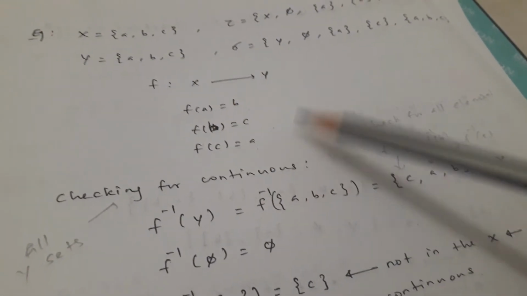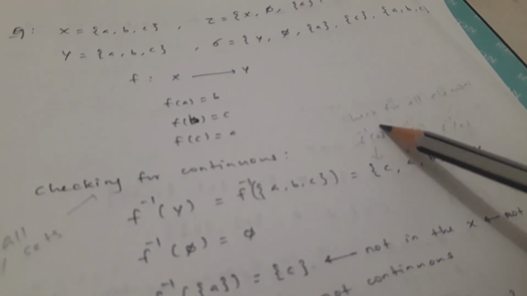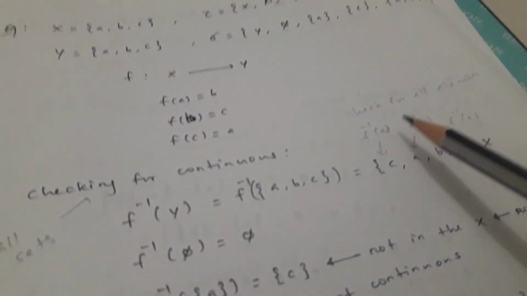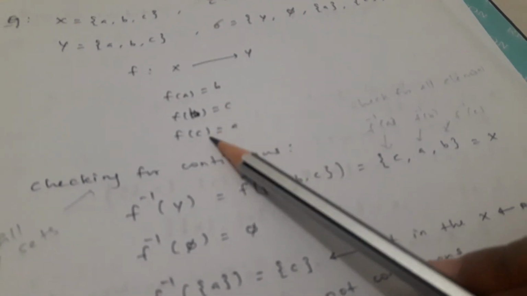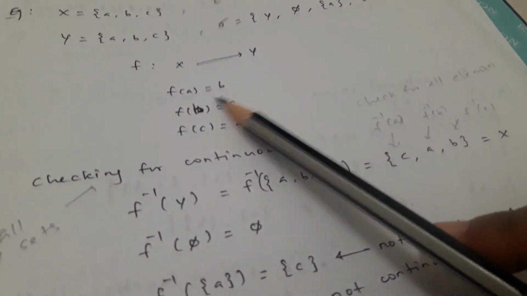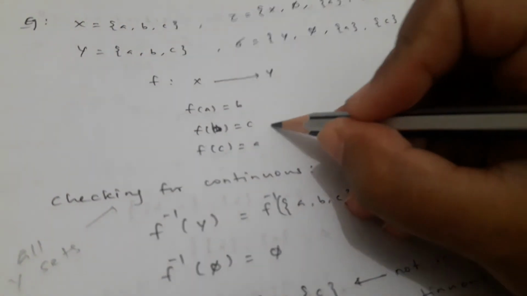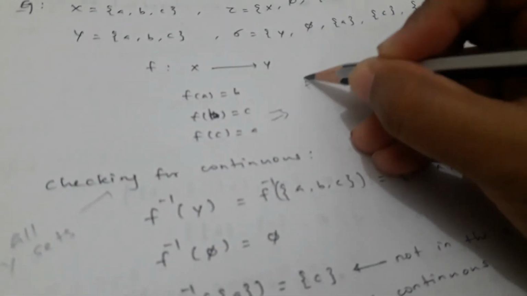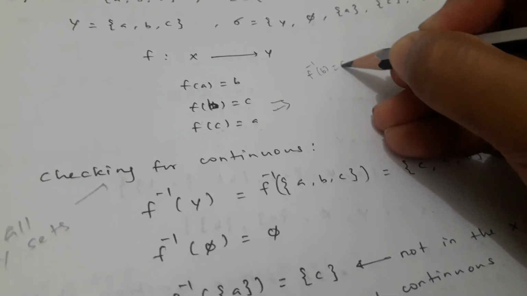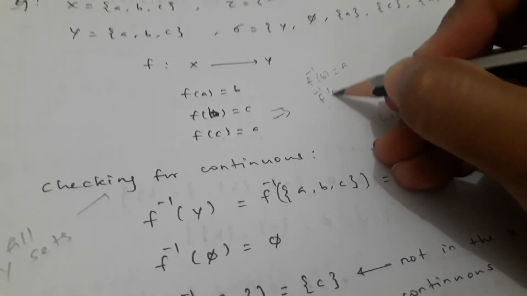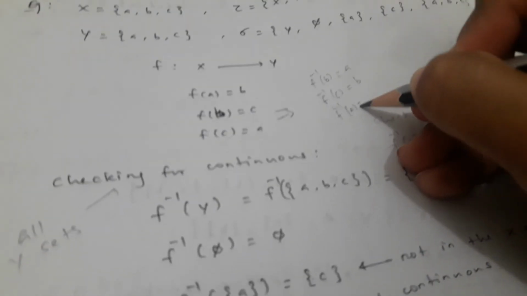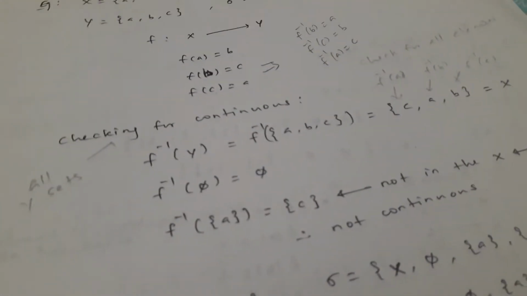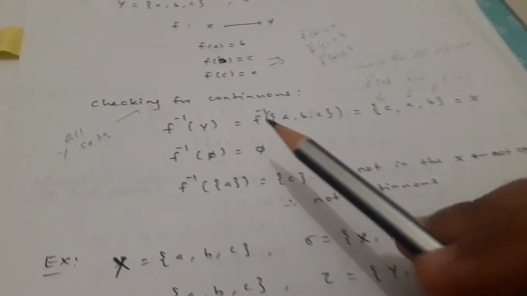To check the continuity, we have to find the f inverse terms. So f inverse of a is c, f inverse of b is a, and f inverse of c is b. So let's check the continuity.